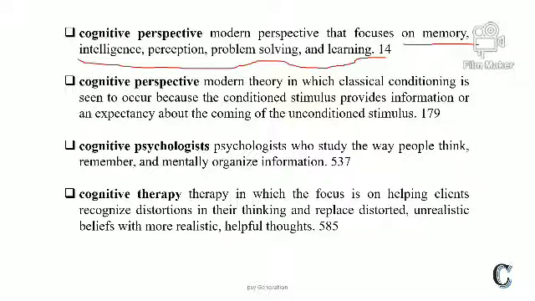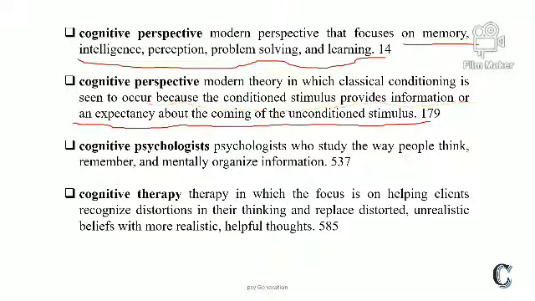These two things are different. First, cognitive perspective is a modern perspective, and second is modern theory, in which classical conditioning is seen to occur because the conditioned stimulus provides information or an expectancy about the coming of the unconditioned stimulus.